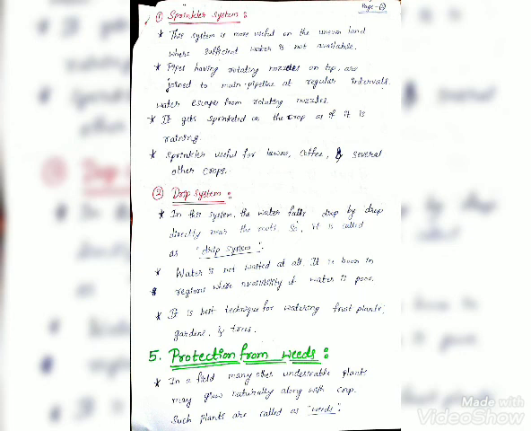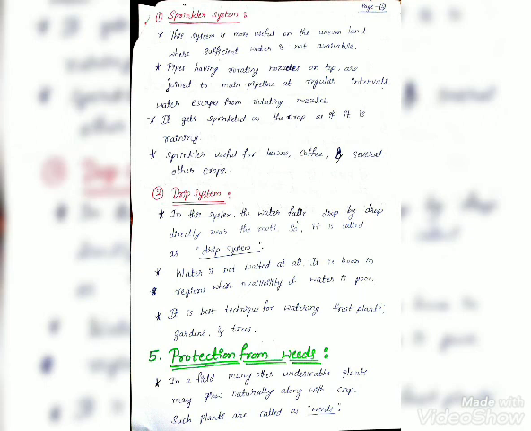Second one is drip system or drip irrigation. In this system, the water falls drop by drop directly near the roots. So, it is called as drip system. Water is not wasted at all. It is a boon in regions where availability of water is poor. It is the best technique for watering fruit plants, gardens and trees.